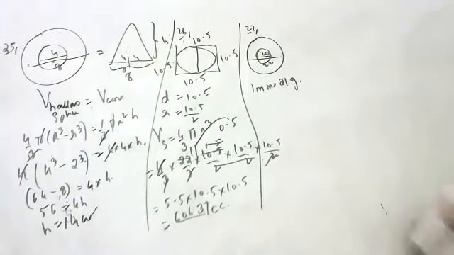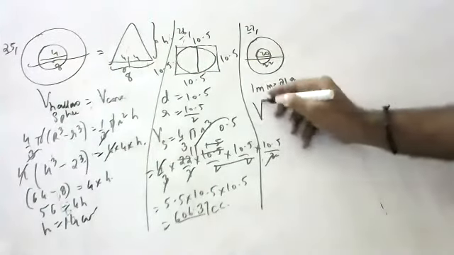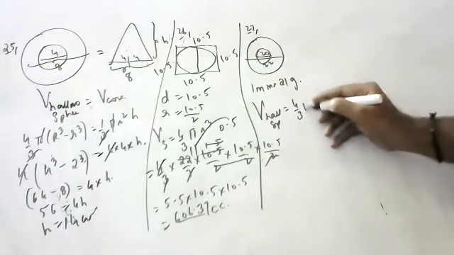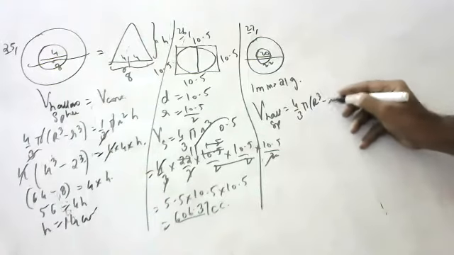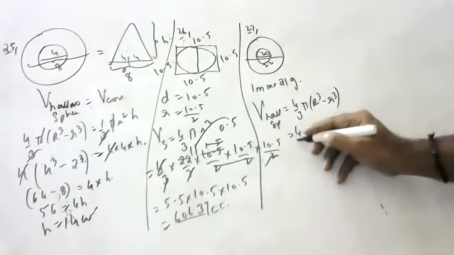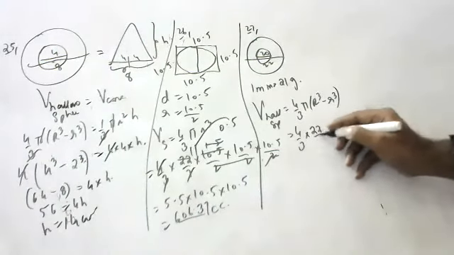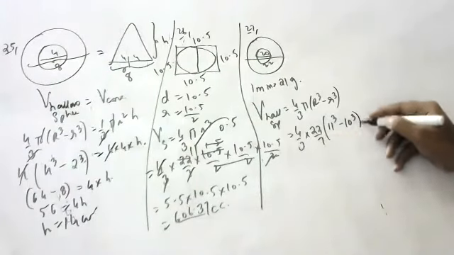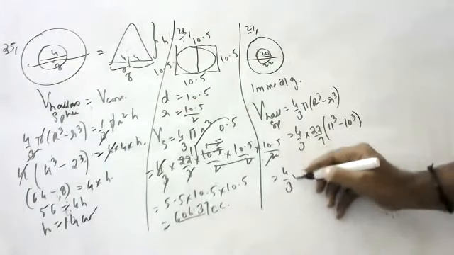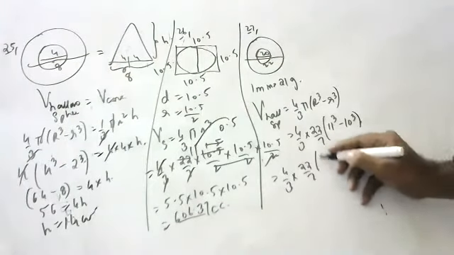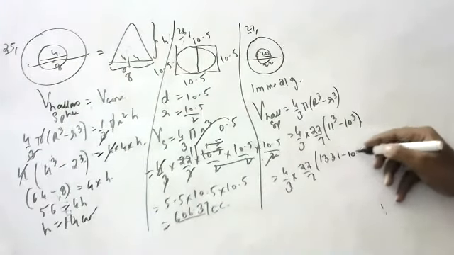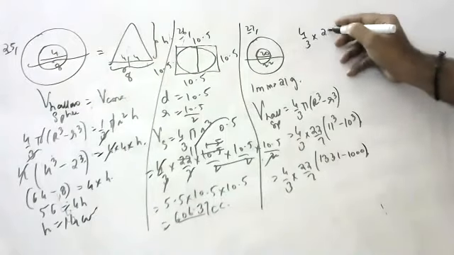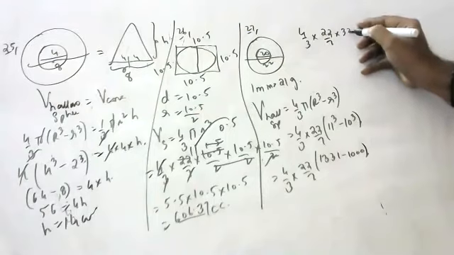First, you tell me how to find the volume of a hollow sphere. Sir, volume of hollow sphere is 4 by 3 pi (R cube minus r cube). Fantastic. 4 by 3 into 22 by 7 into 11 cube minus 10 cube, which is 1331 minus 1000, so 4 by 3 into 22 by 7 into 331.